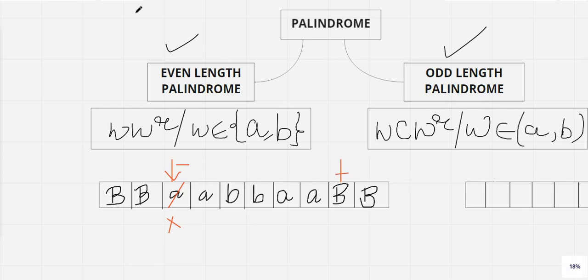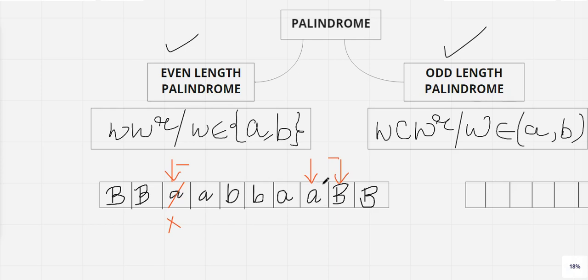So once the tape head reaches the blank symbol, we can think of the tape head reading the blank symbol and replacing it by B only, and the tape head will move in the left direction. Clear? So once the tape head moves in the left direction, the immediate predecessor element comes under the tape head, that is your A. Clear? So this A is the last element, and it will always be equal to the first element.